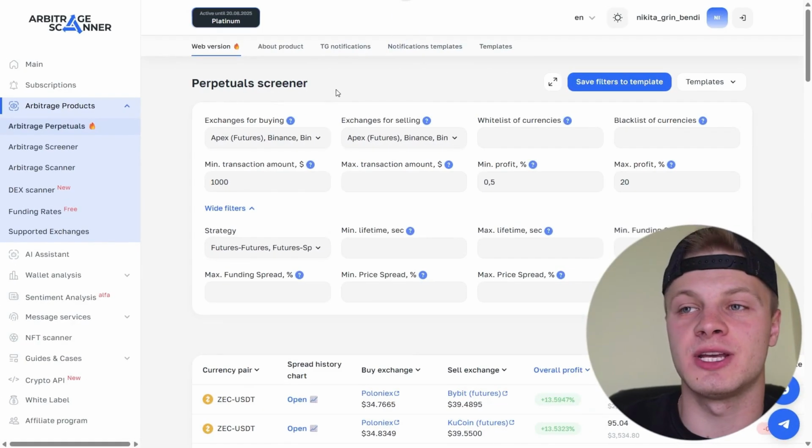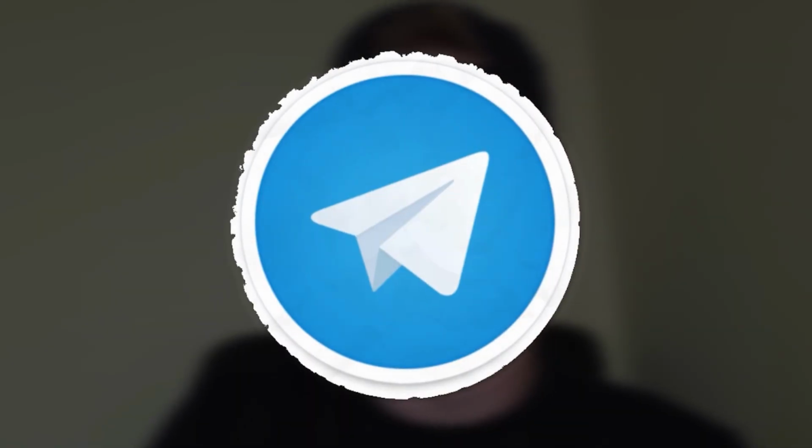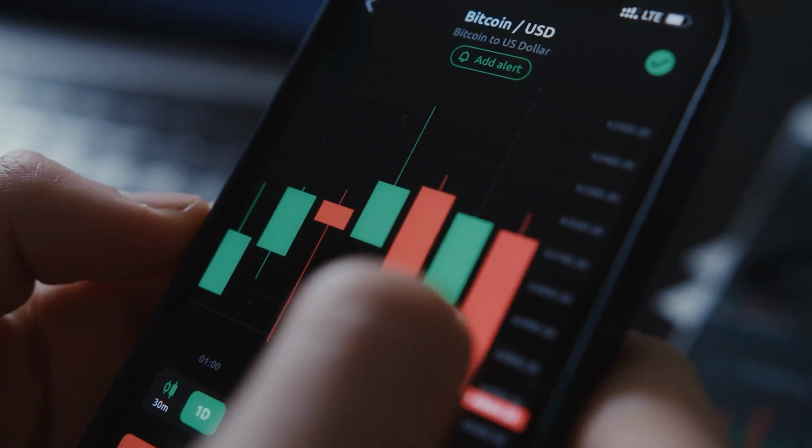In addition, you can set up Telegram notifications, right here in TG notifications, set up notifications for yourself, and you don't have to monitor anything at all. You set up the notifications, configure the settings you need, and notifications will be sent directly to your Telegram channel. You enter the trade, take your profit.